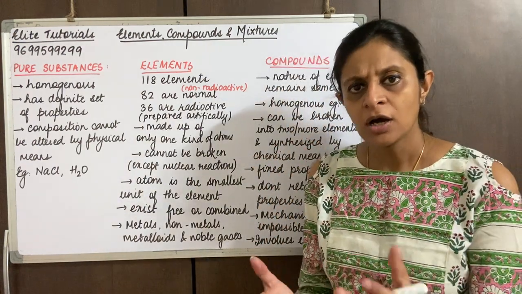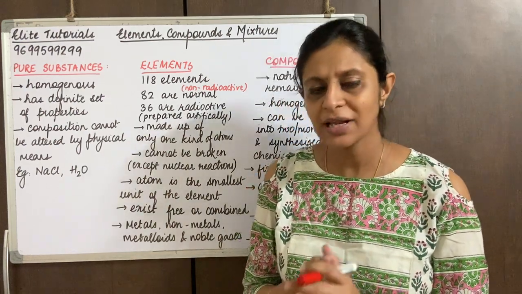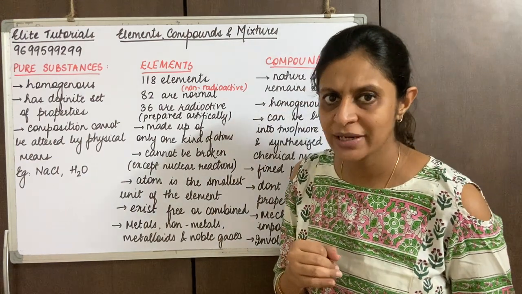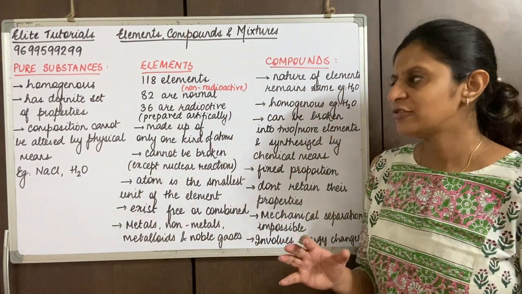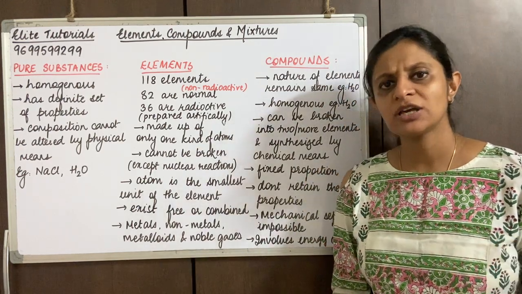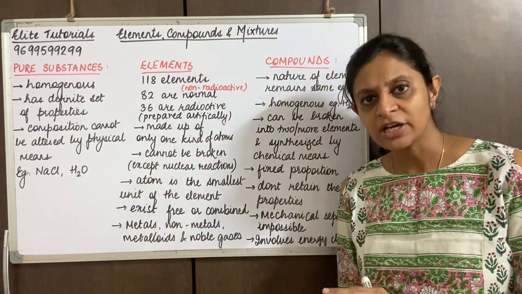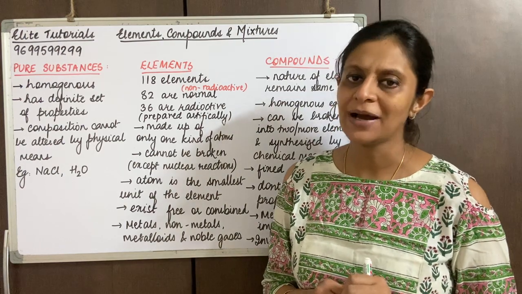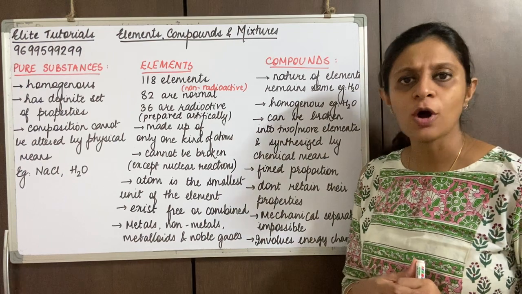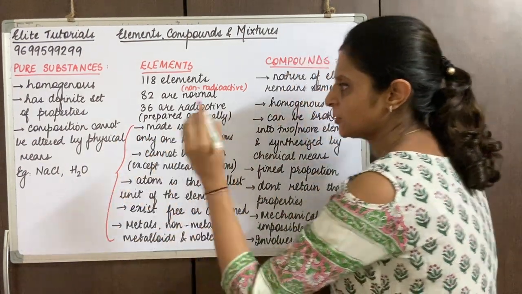Before we go into much detail, we will be discussing the properties of elements. So let's see what the properties of elements are. Before that, I told you 118 elements have been discovered. Out of that, 82 are normal, non-radioactive elements which do not give out radiations, and 36 are radioactive, giving out radiations, and they are prepared artificially by nuclear reactions. Now, what are the properties of elements? These are all the properties of elements.